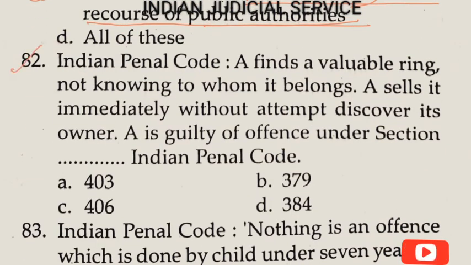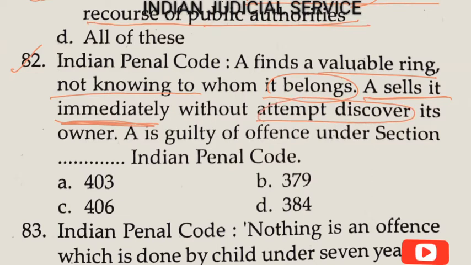Now question number 82, Indian Penal Code. A finds a valuable ring, not knowing to whom it belongs. A sells it immediately. So this is very important. A sells it immediately without attempting to discover its owner. A is guilty of an offence under section. So A is guilty of which offence? Criminal misappropriation of property. And under which section? Under section 403. Answer here is option A.